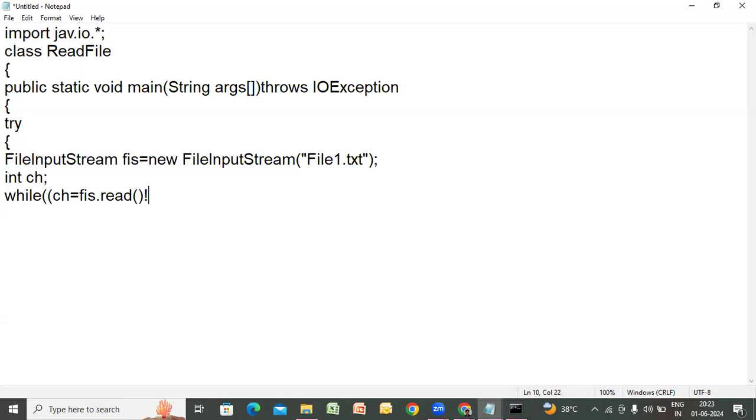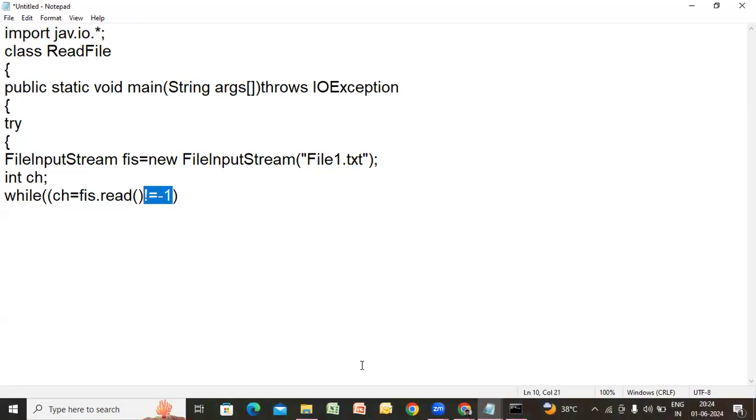Yesterday what I gave was an X symbol; today, not equal to -1. -1 means end of file. Please remember, -1 means end of file. That's why I have taken int ch. So till you reach end of file, keep on reading the data.